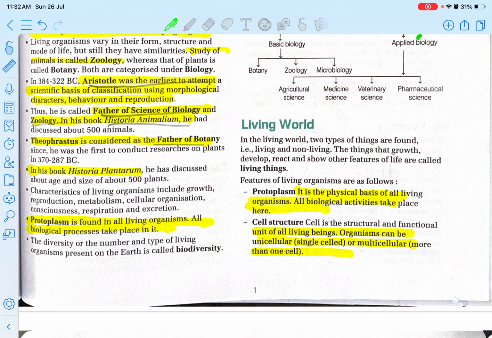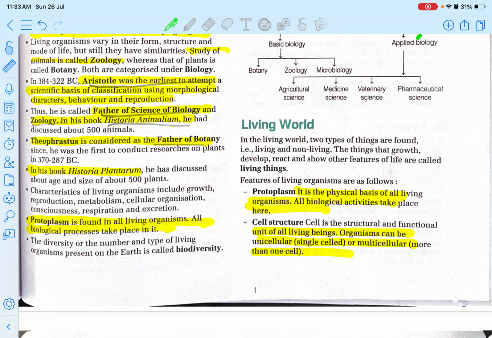Aristotle was the earliest to attempt a scientific basis of classification using morphological characters, behaviors, and reproduction. Thus, he is called the father of biology and zoology. In his book Historia Animalium, he discussed about 500 animals. These are good factual information to remember because sometimes BPSC does ask factual questions which are straight away picked from the NCERT.